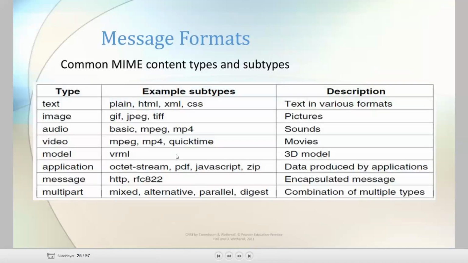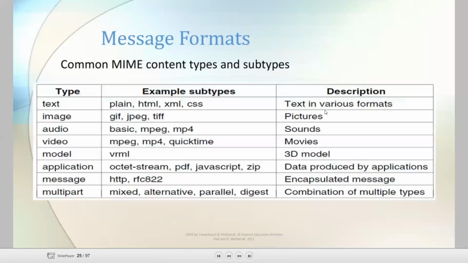And these are the common MIME content types and subtypes. We know all these. Text. The type is text. The example subtypes are plain text, HTML, XML, and CSS. These are text in various formats. Image. For image, we have GIF, JPEG, TIFF.